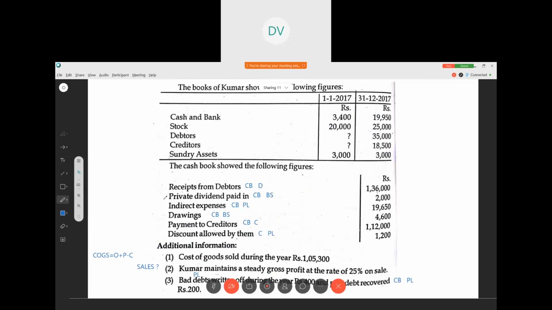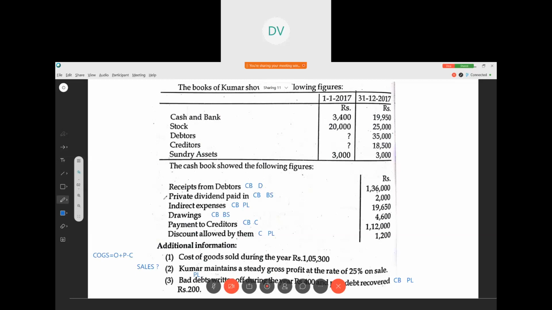On the credit side, by indirect expenses, by drawings, by creditors, cash paid to creditors, and cash book closing balance is given. Correct? Just see here. Cash book closing balance 19,950. It is given. So there is no problem at all. So here, in the cash book, the closing balance is given.